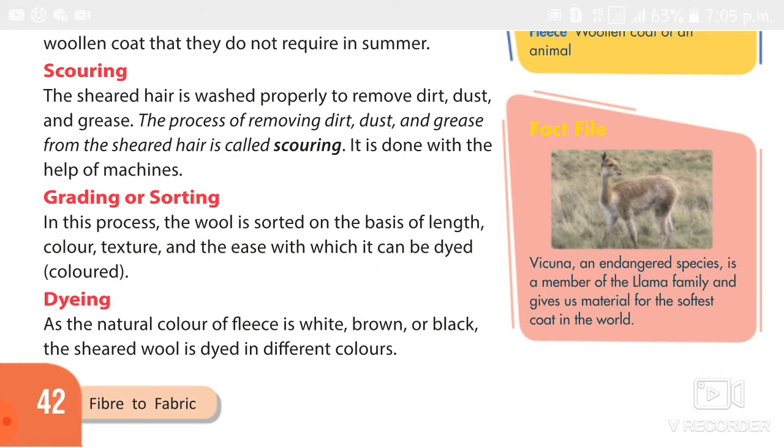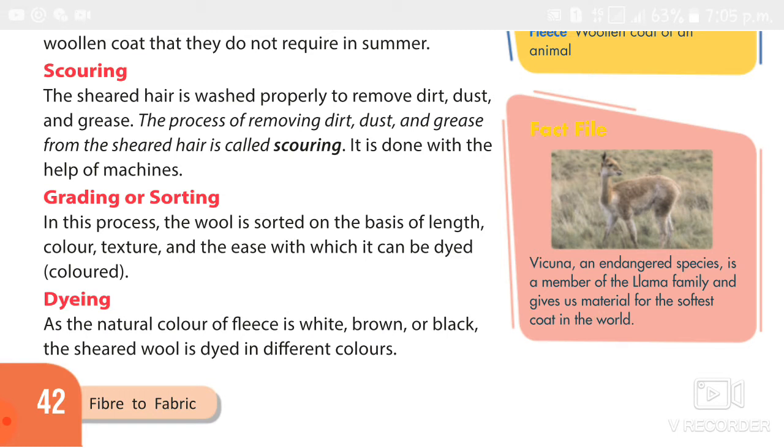The definition of scouring is the process of removing dirt, dust and grease from the sheared hair is called scouring. Once again, the process of removing dirt, dust and grease from the sheared hair is called scouring.